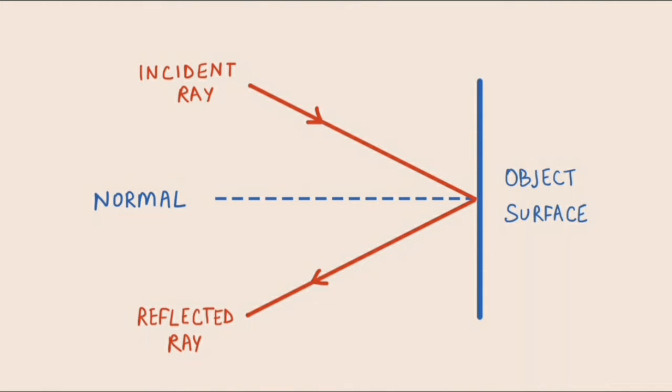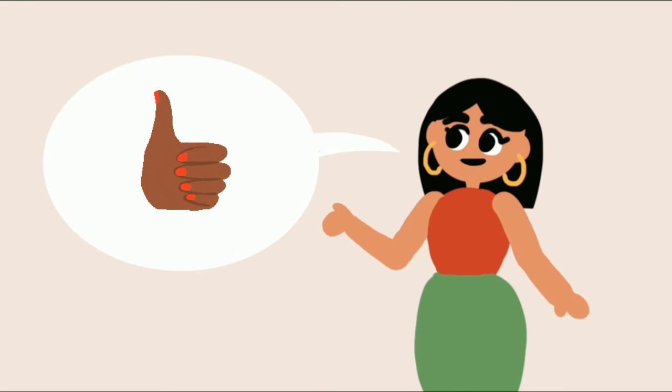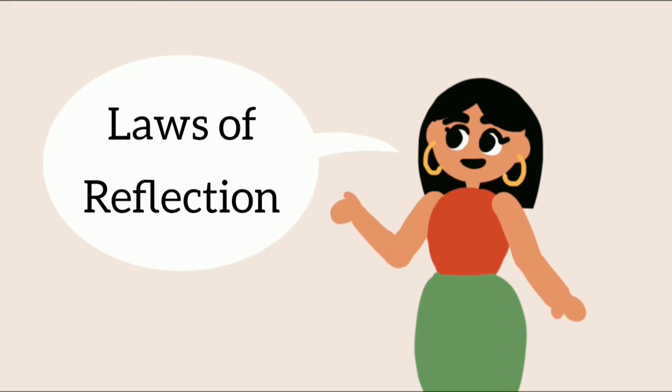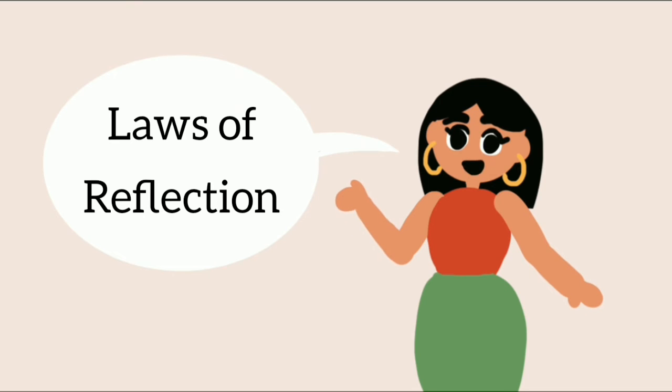And further, the angle between the normal and incident ray is called the angle of incidence, that is I, and the angle between the normal and the reflected ray is known as the angle of reflection, R. Now that we know these terms, we can learn about certain laws that govern the process of reflection. There are two main laws of reflection.